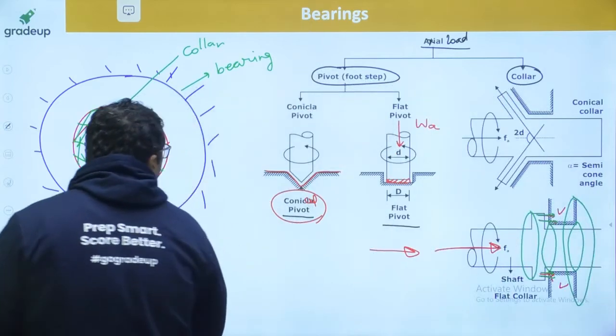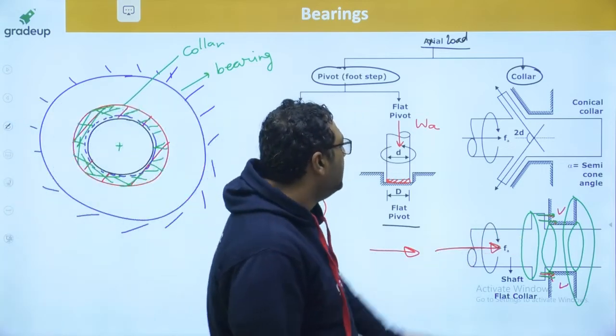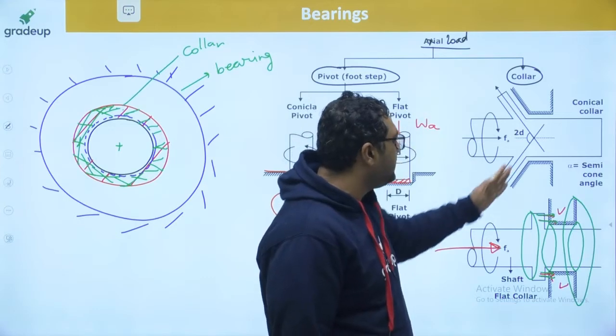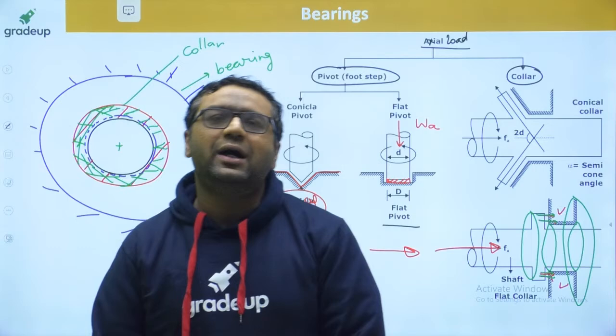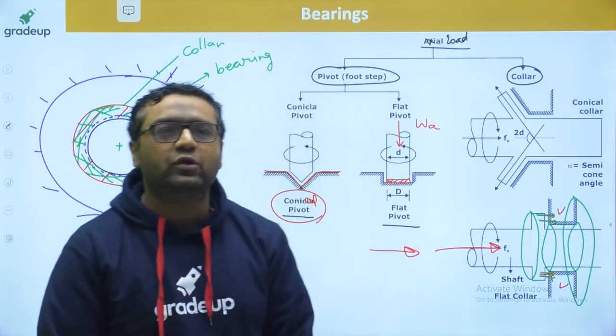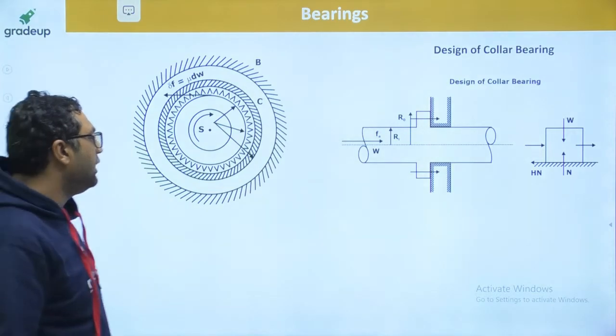Now when we are talking about the collar bearing, if the collar is flat, it is a flat collar bearing. If the collar is inclined like this, it is known as a conical collar bearing. Good. So guys, these are the types of bearing we are going to discuss. Let us move further. Next part: design of collar bearing.